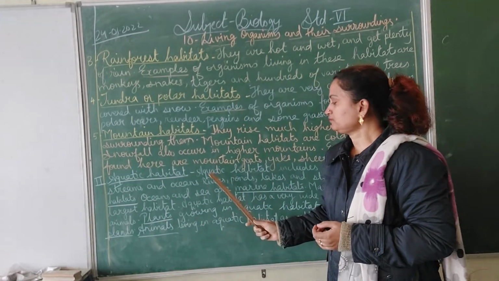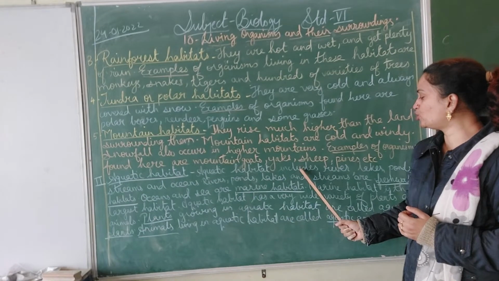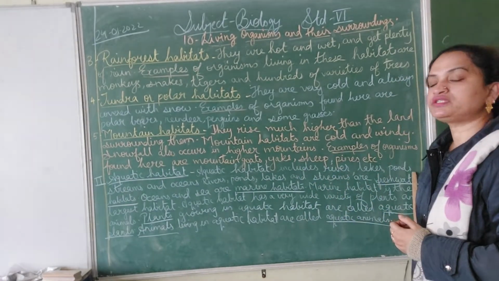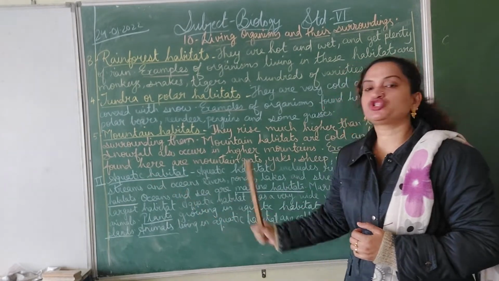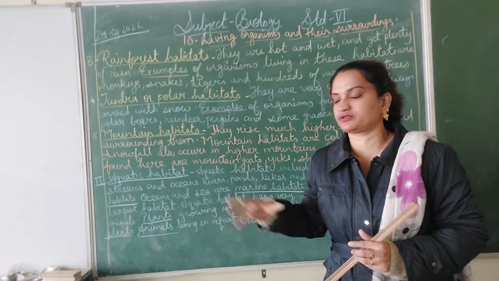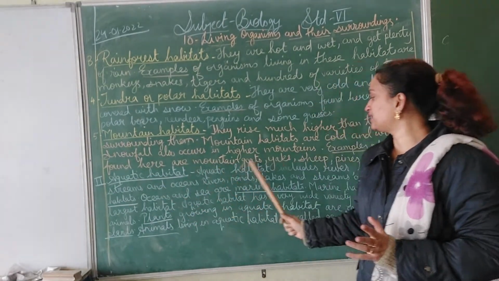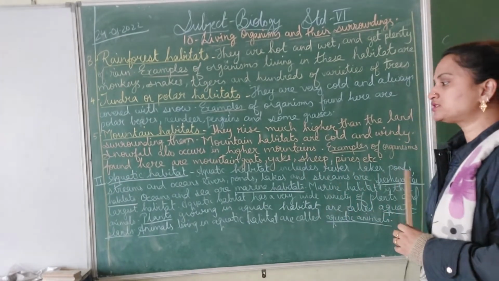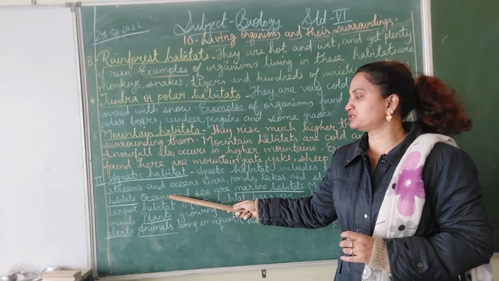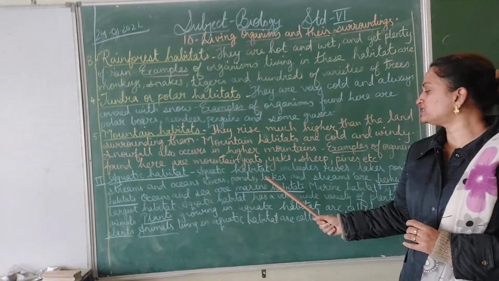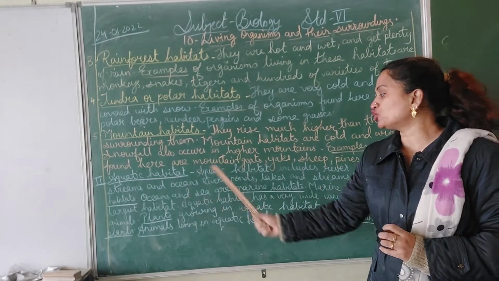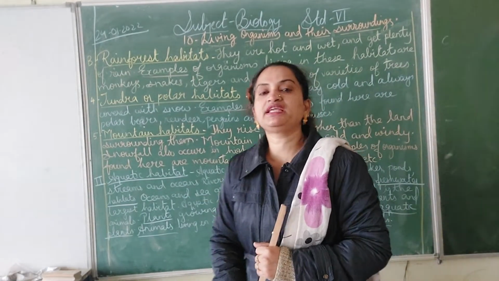Aquatic habitat includes rivers, lakes, ponds, streams and oceans, meaning all the water sources. Rivers, ponds, lakes and streams are known as freshwater habitat, and oceans and seas are the marine habitat.